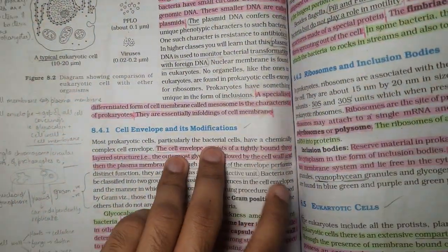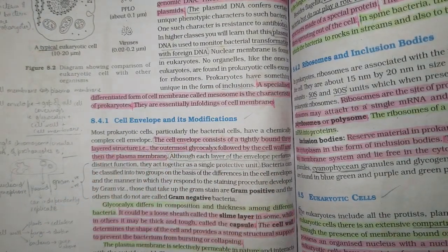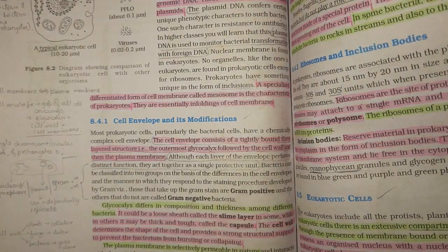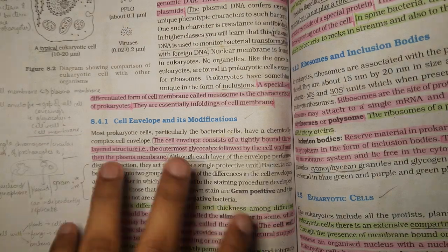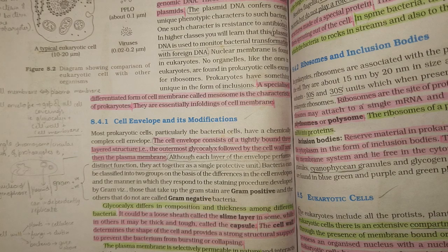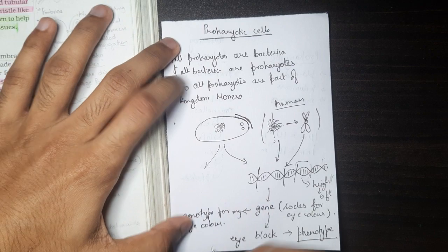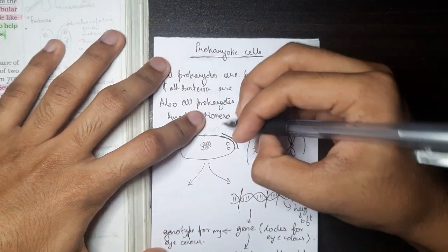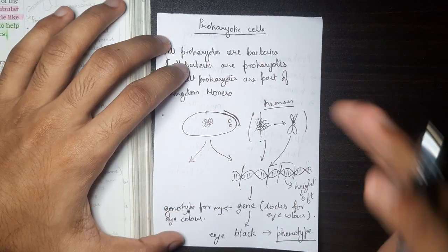Now let's move on to cell envelope and its modifications. Most prokaryotic cells, particularly the bacterial cells, have a chemically complex cell envelope. The cell envelope consists of a tightly bound 3-layered structure, with the outermost glycocalyx, followed by the cell wall, and then the plasma membrane. Let's draw this. Innermost is the plasma membrane, which is the cell membrane; cell membrane and plasma membrane mean the same thing.